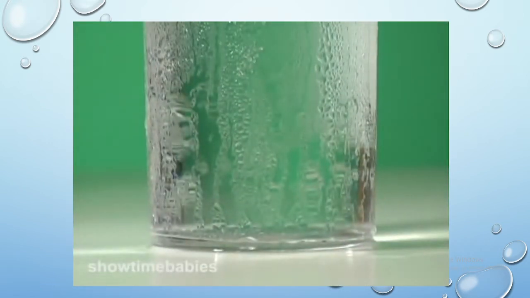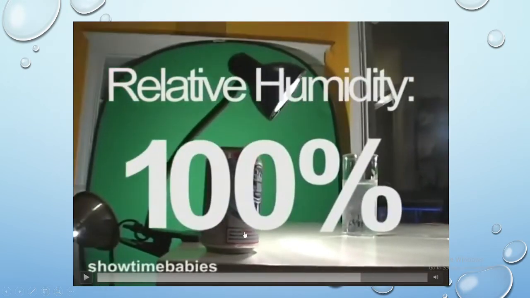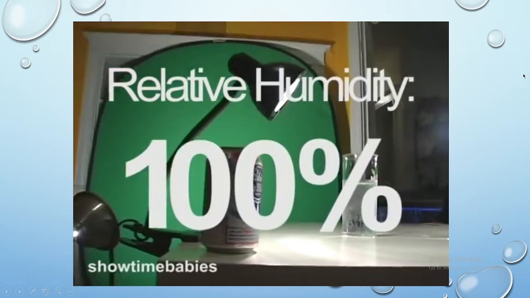That's why if, for example, there's no more ice in your glass and the water is not cold anymore, it will stop having water outside, right? For example, your bottle now, it's not cold, right? There's no water outside the bottle because there's no condensation. Condensation needs something cold, right?